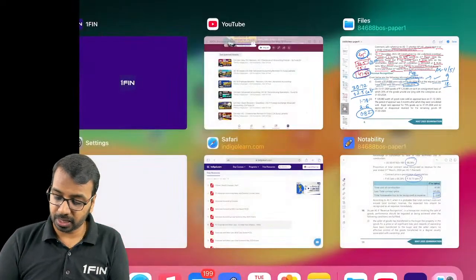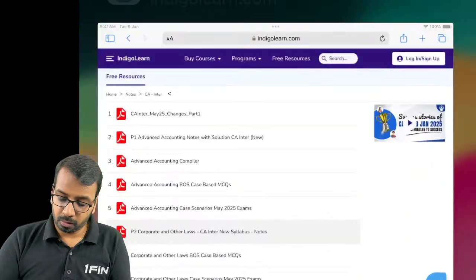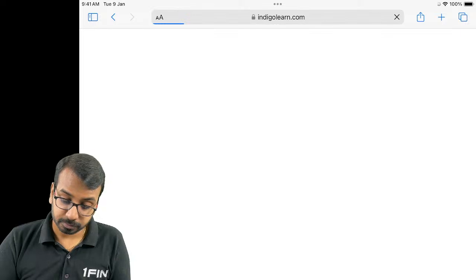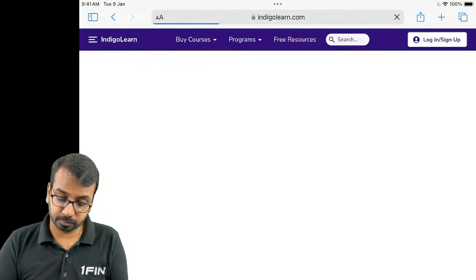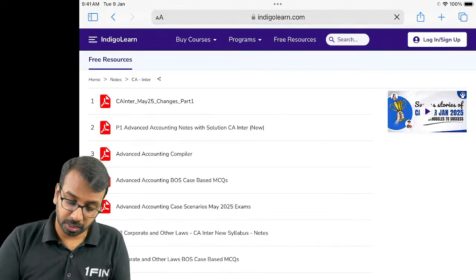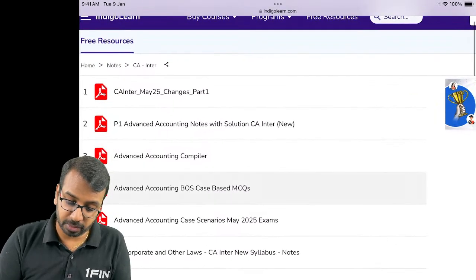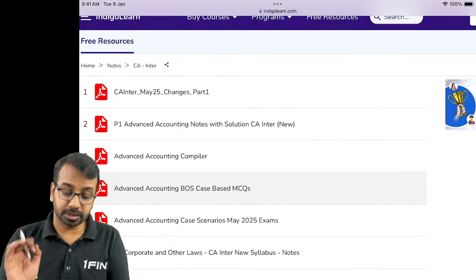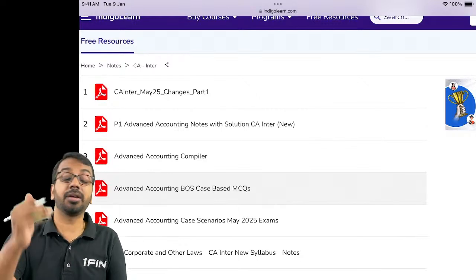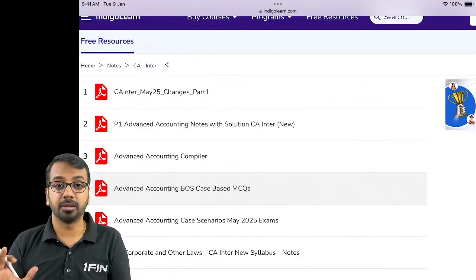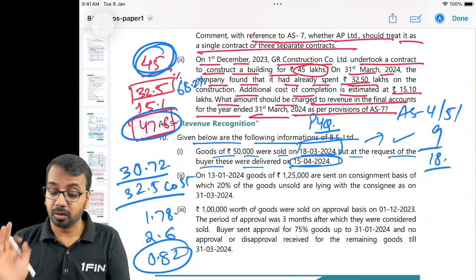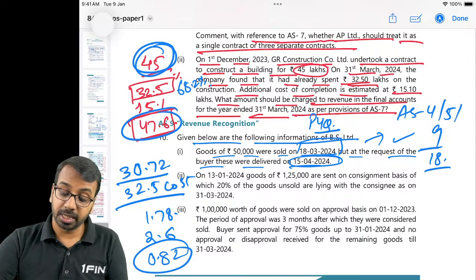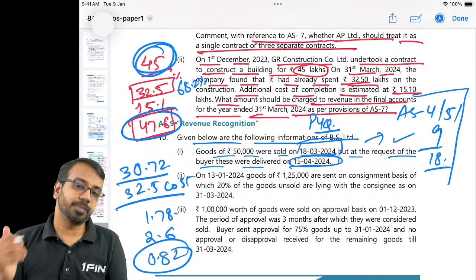If you want, I'll just show that to you. Both are available, advanced accounting notes and advanced accounting compiler. So what I would suggest is go through this compiler, read each and every question and see how that has been answered for these specific standards 4, 5, 9 and 18. Please go through that because descriptive questions come and you must be able to answer them.